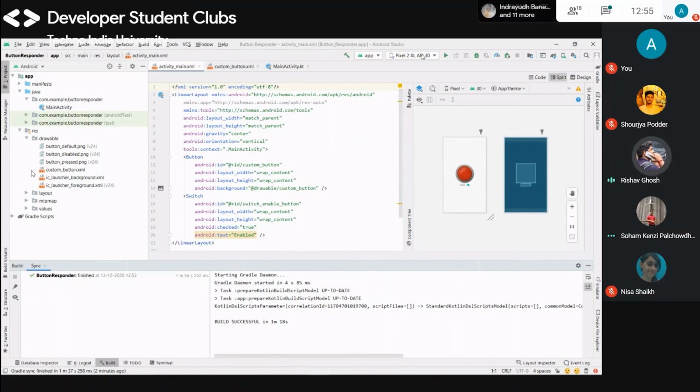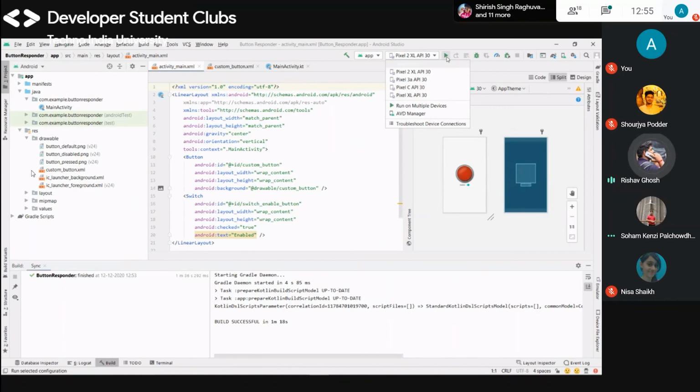Just take your phone and the USB cable that is given for charging, and connect it to your laptop. In your settings there will be an option, Developer Options. Turn on USB debugging and connect the USB to your phone and laptop. Then you will see your device name shown here. Okay, and then run this.